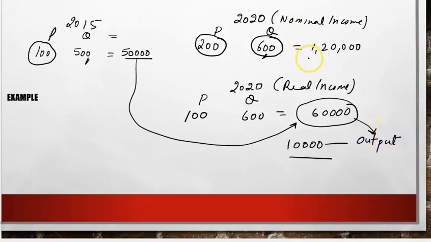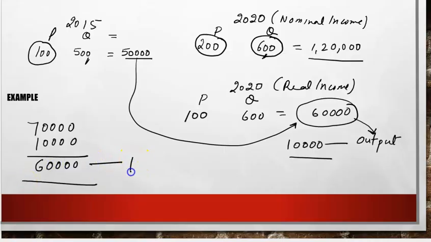और जो 1,20,000 है, 1,20,000 is both output and price, but the effect of price is immense. You can see 50 to 120 was 70,000 increase. The only increase of output was just 10,000. So what was the 60,000 increase? 60,000 increase was due to price. So nominal income, price और quantity दोनों का effect दिखाता है.